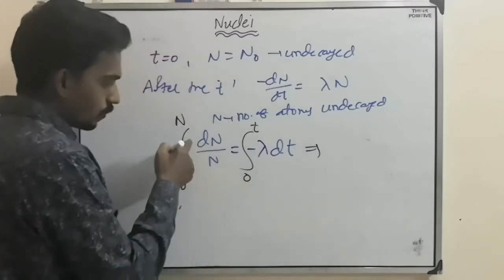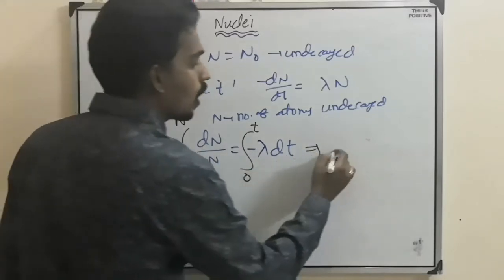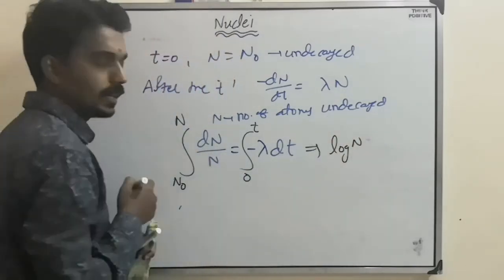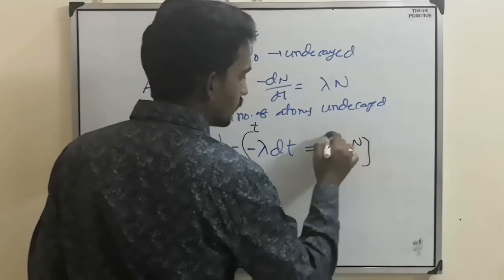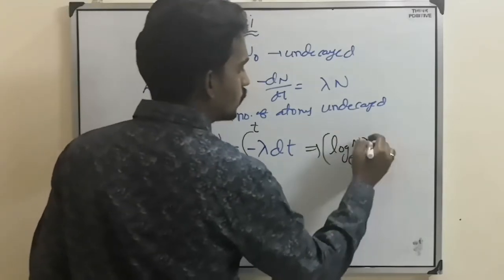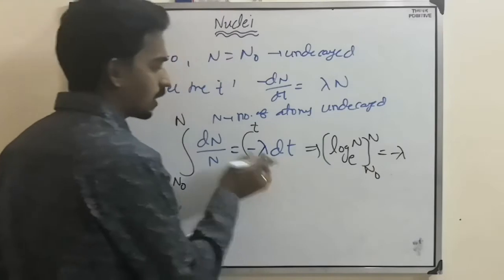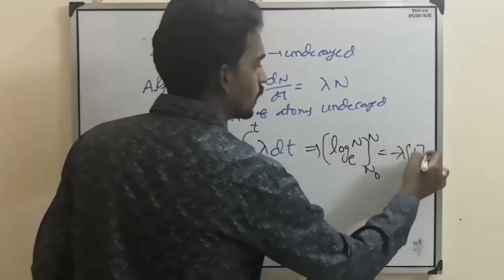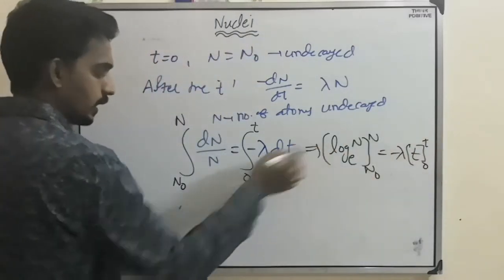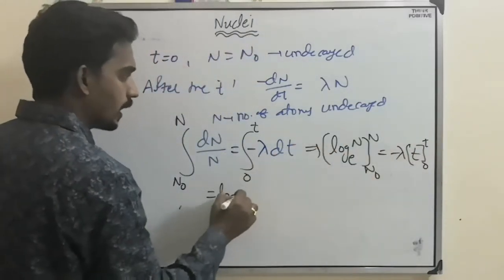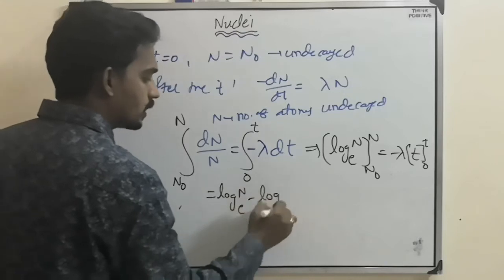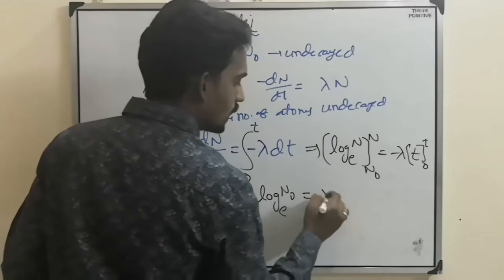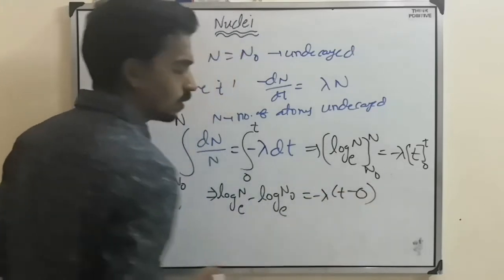Integration of 1 by x dx is log x, so here log N base e, from N naught to N, equal to minus lambda constant times integration of dt, which is t. Substituting the limits 0 to t, it becomes log N base e minus log N naught base e equal to minus lambda t minus 0.